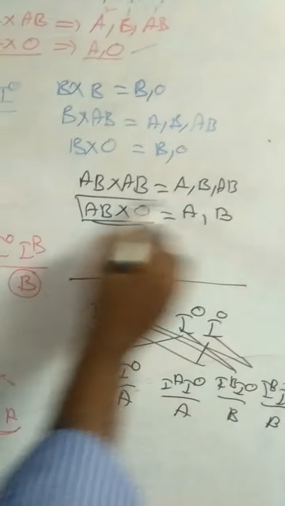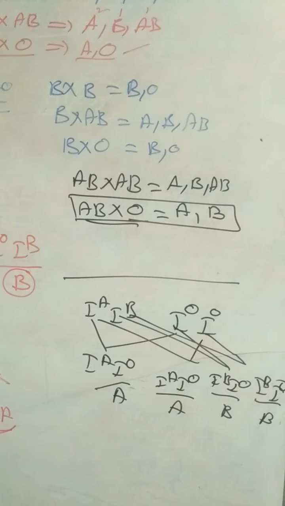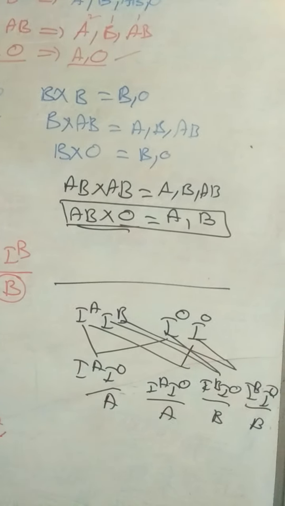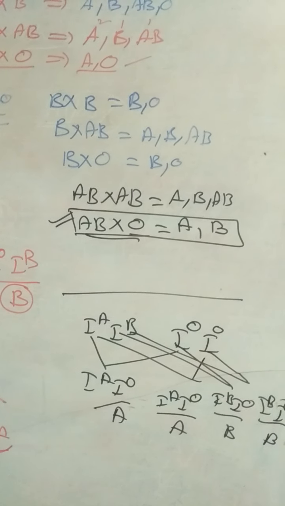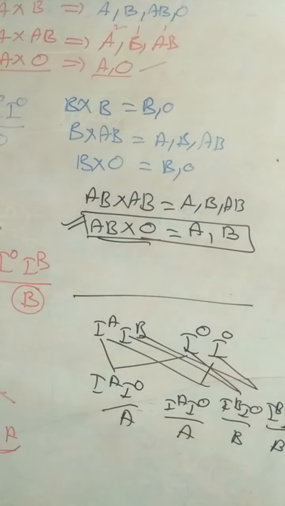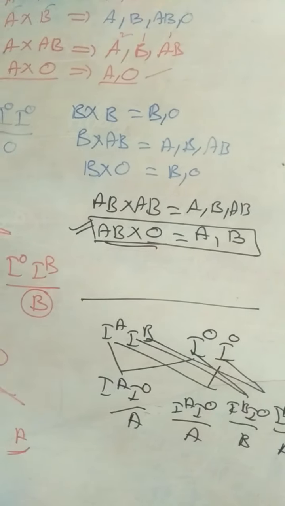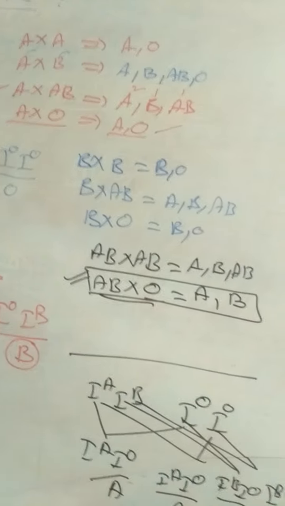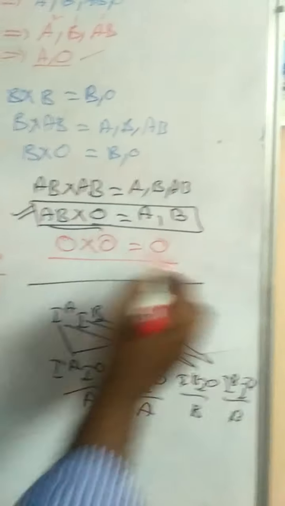Here, very very important. Parents are different and also offspring are different. Different parents with different blood group combinations. AB into O gives rise to A blood group and B blood group. And the last one is O into O. O into O, all are O.